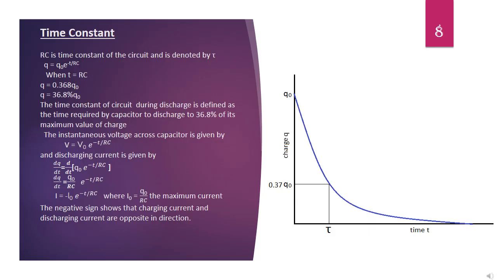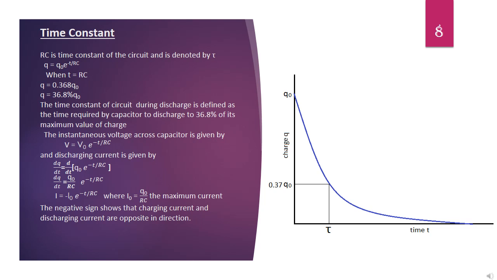Time constant of RC circuit. The product RC is time constant of circuit and is denoted by tau. Consider equation q equals q naught into e power minus t by RC. When t equals RC in this equation, RC gets cancelled and equation becomes q equals q naught into 1 by e. 1 by e equals 0.368, hence q equals 0.368 q naught, or